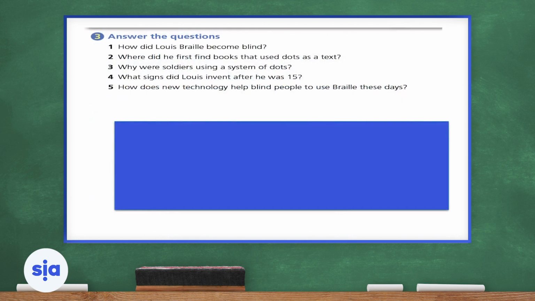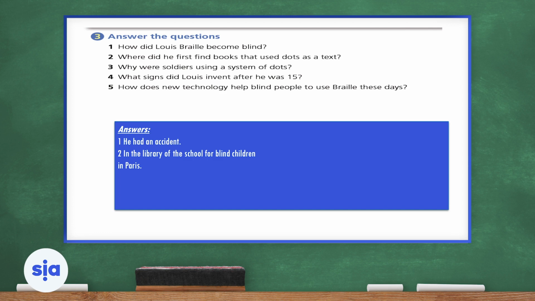So we're going to jump to exercise 3. Answer the question: how did Louis Braille become blind? You guys remember what happened to him at the age of 3? He had an accident. Number 2: where did he first find books that use dots as a text? Where did he find those books? He found them in the library of the school for blind children in Paris. So that was the place where he found the books that had Braille.